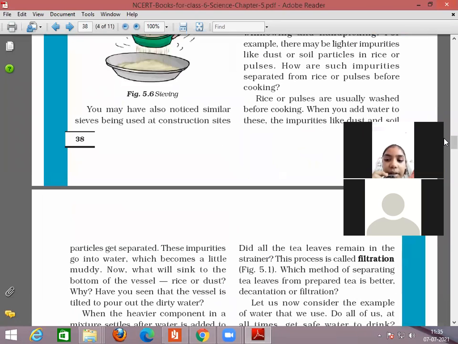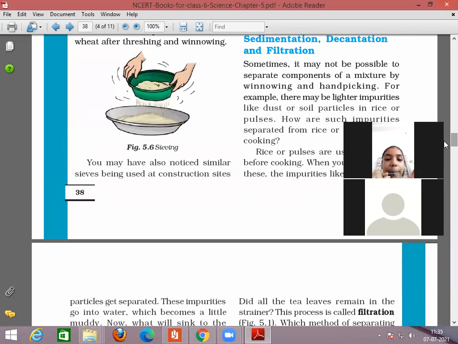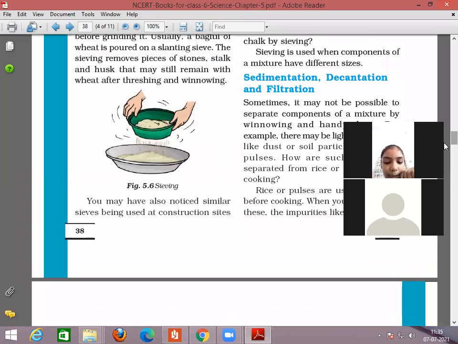Excuse me, ma'am. Yes, Orvi. Ma'am, sorry to interrupt, but I didn't understand the sedimentation, decantation. Ma'am, have you not started it yet? I'm just recapping the chapter. Okay, ma'am.